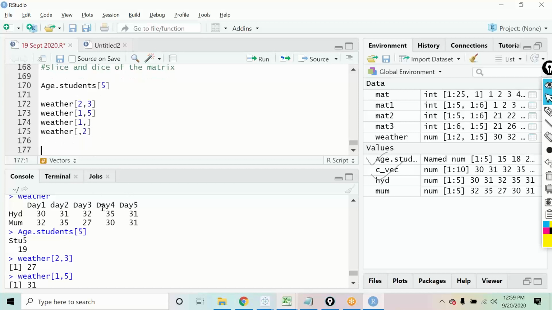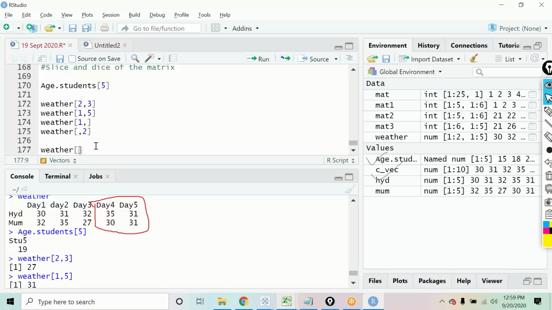Now, suppose I want to grab this section of the output from this matrix. How will we do that? First I define the rows. I want both rows 1 and 2. Then I put a comma. Which columns do I want?